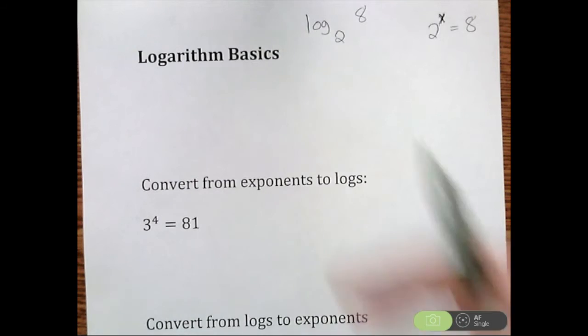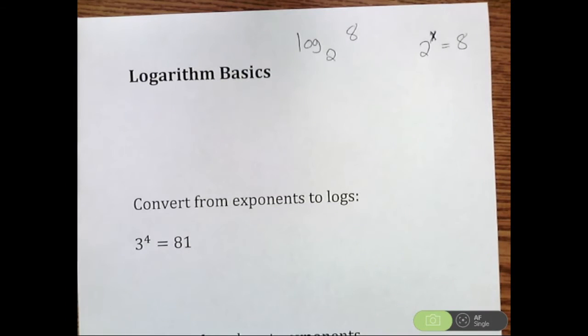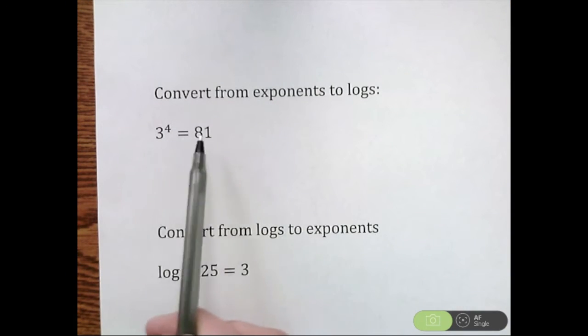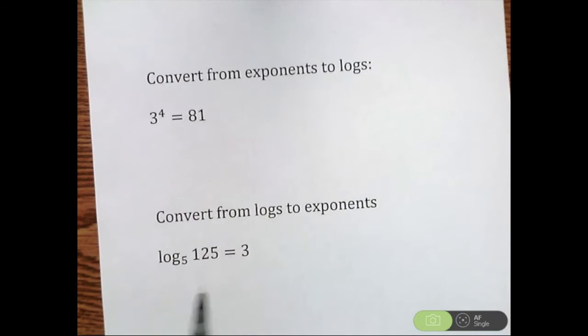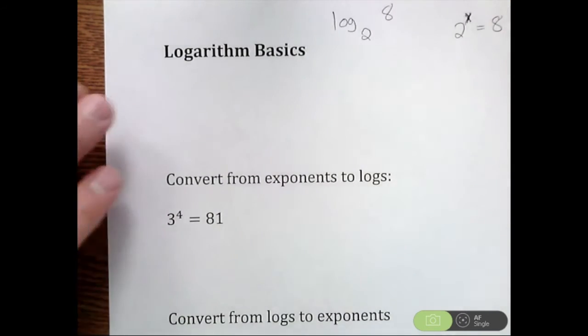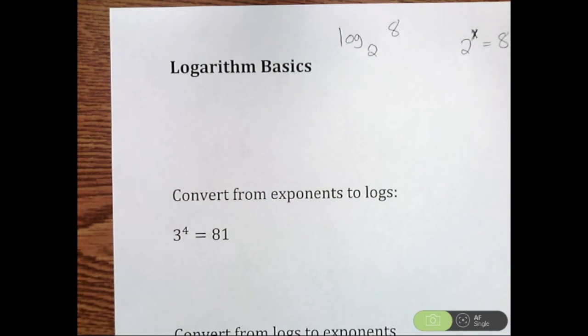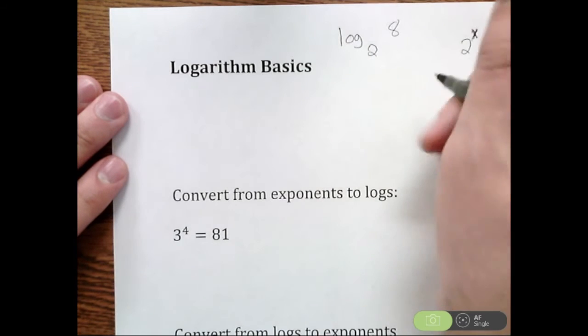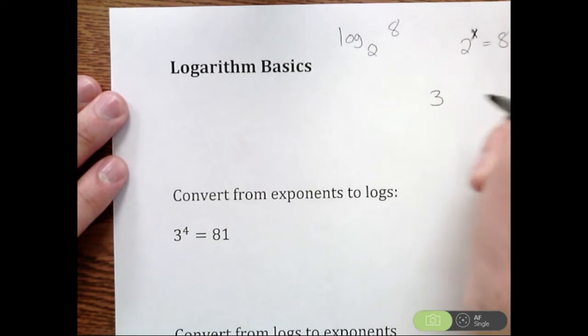There's a lot of moving numbers with logs, and a lot of people are like, I just don't know what each of them stands for and how to go back and forth. Because we're going to convert from exponents to logs, and from logs to exponents. There are a few common sayings we can use to do that. Now remember, in exponents you have some base, like 3. The exponent is always the power up top, so we could say 3 to the 4th power. And whatever this is equal to, that's our answer.